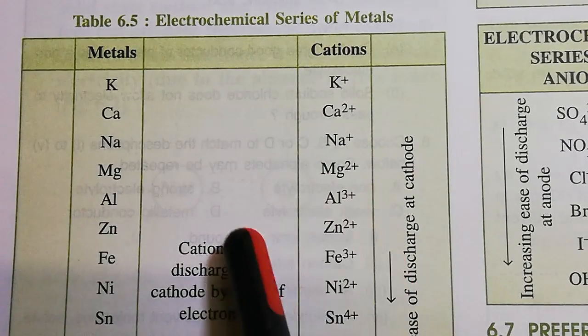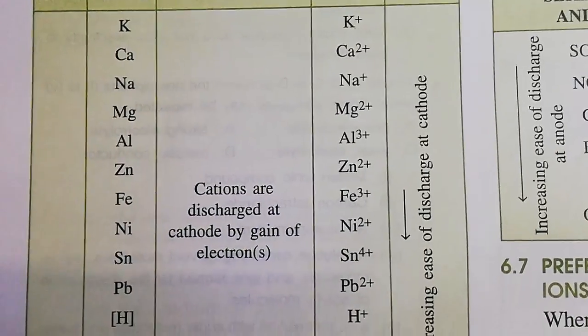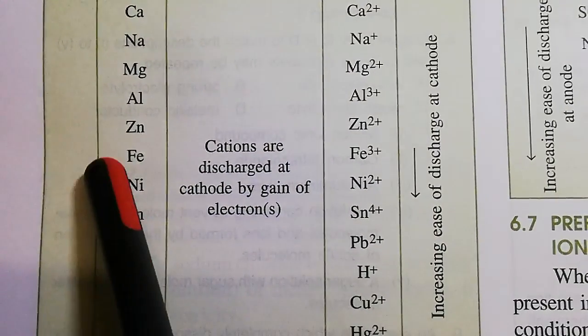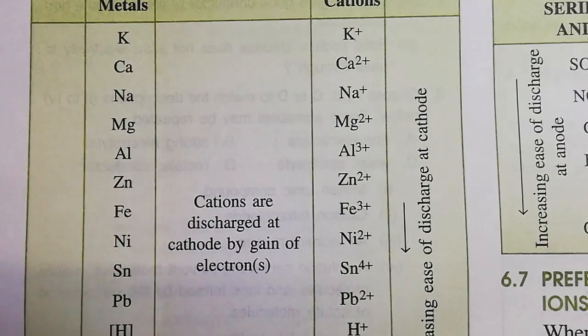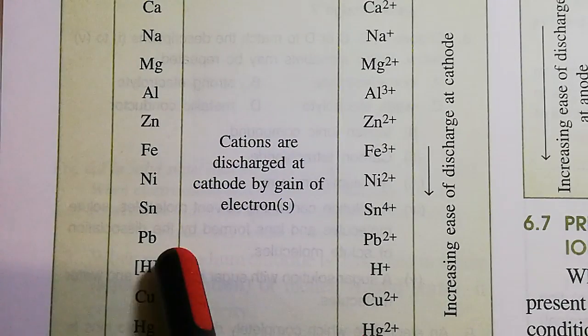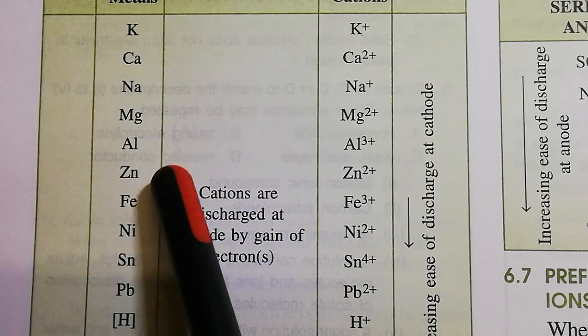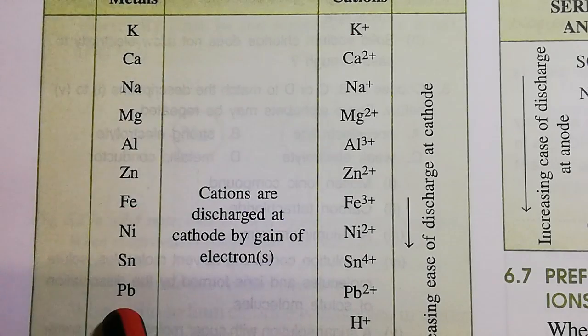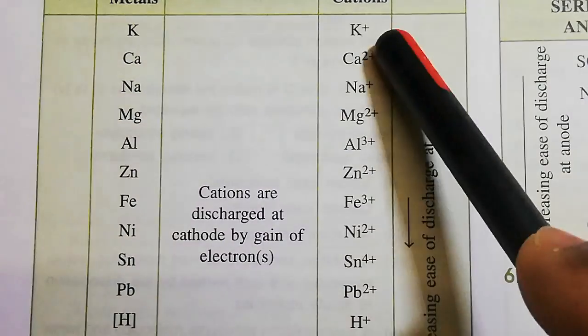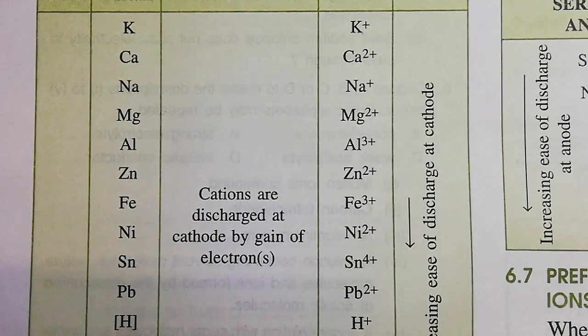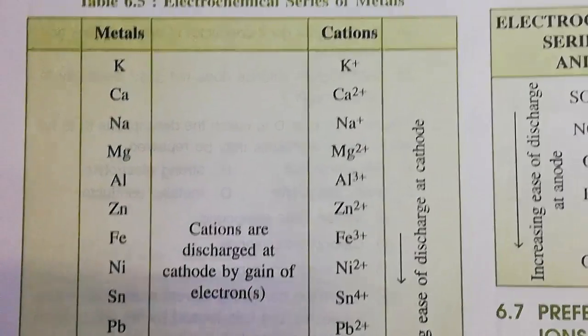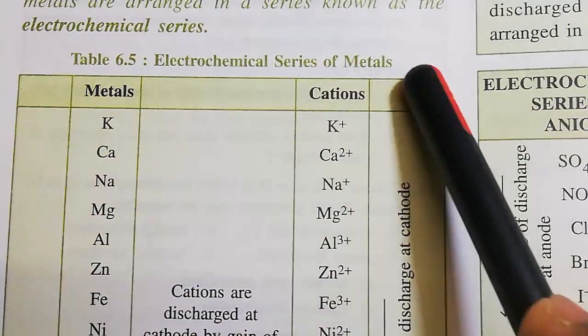These are all the important metals, and one non-metal is there, and that is hydrogen. Depending on the ease with which metals can lose electrons to form cations, a series of metals has been made, named the electrochemical series of metals.